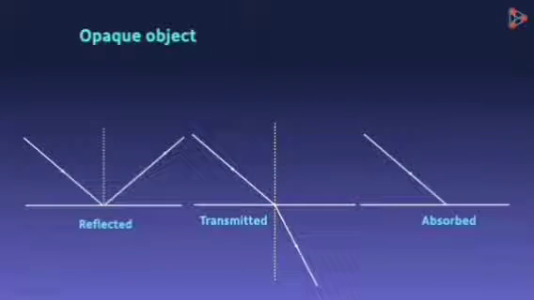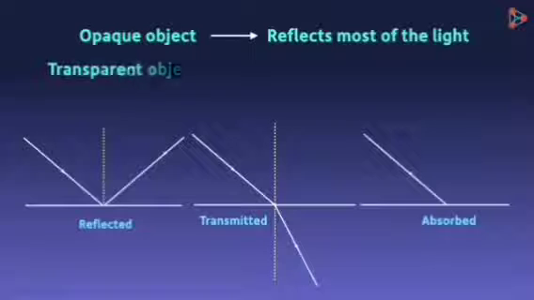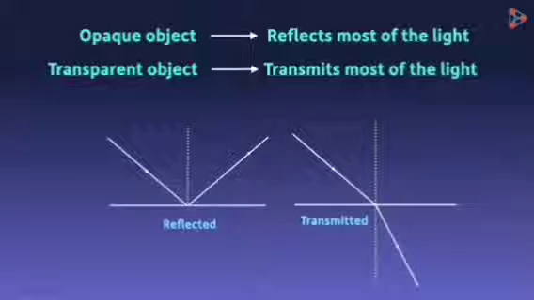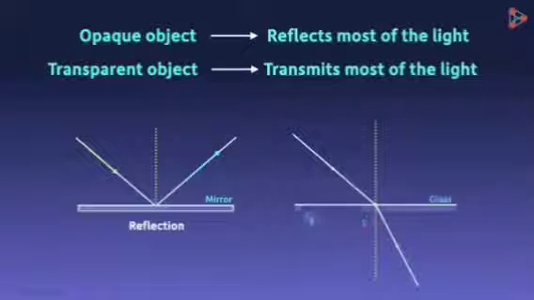If an object is opaque, then it will absorb or reflect most of the light back. If it's transparent, more light will be transmitted. Can you think of examples for these two? The surface of a mirror is shiny and opaque, and most of the light rays are reflected from it. On the other hand, glass is an example of a transparent object. It will transmit most of the light.